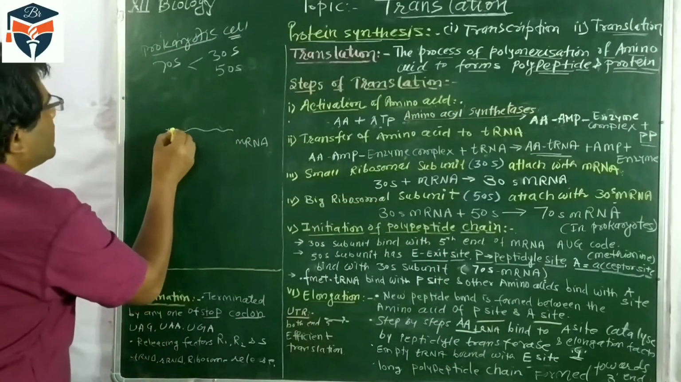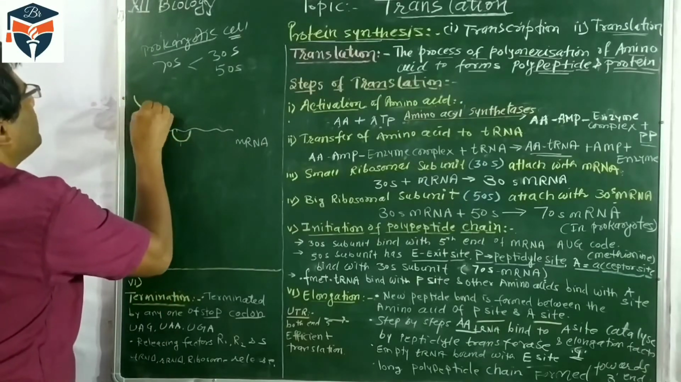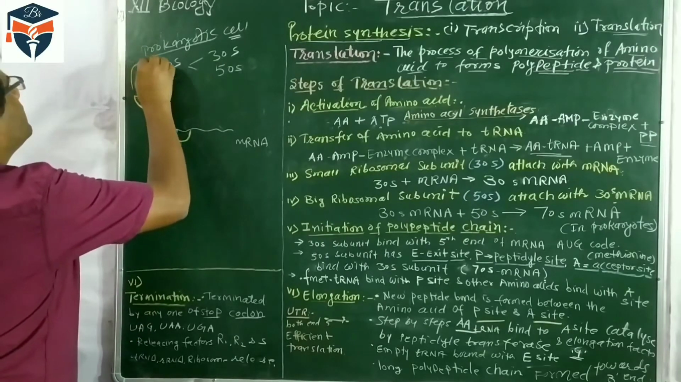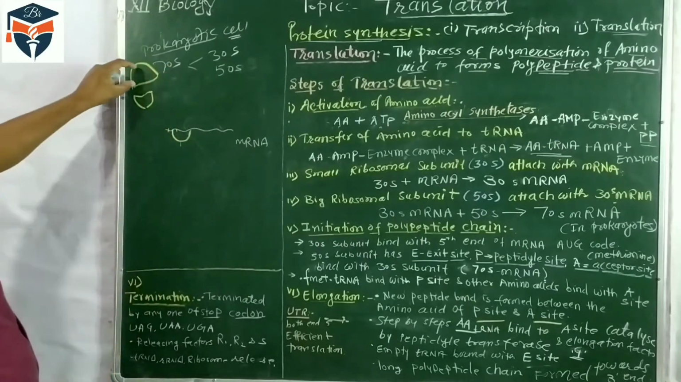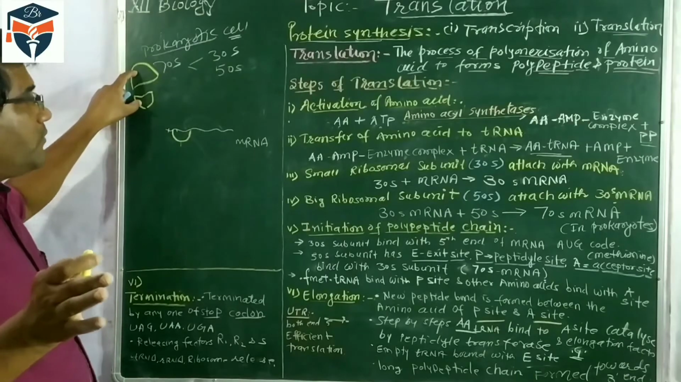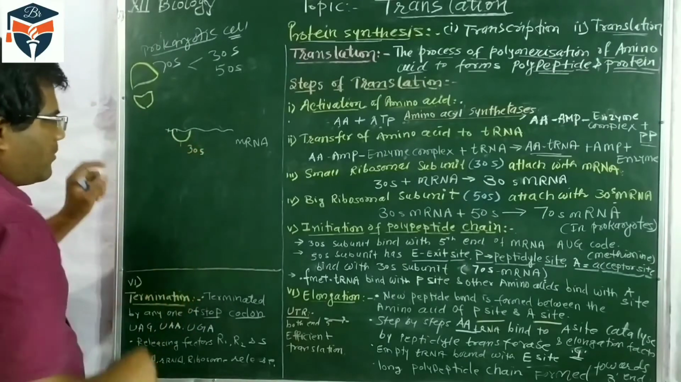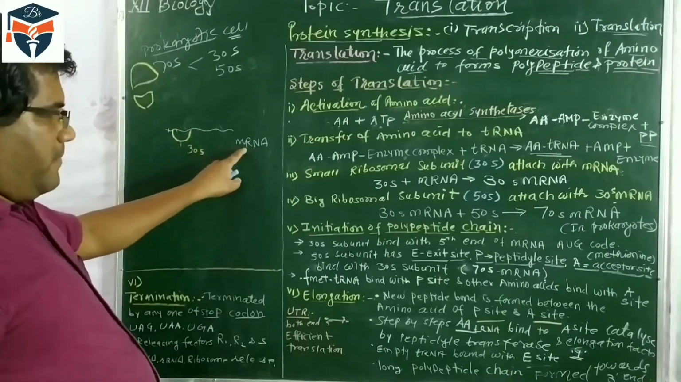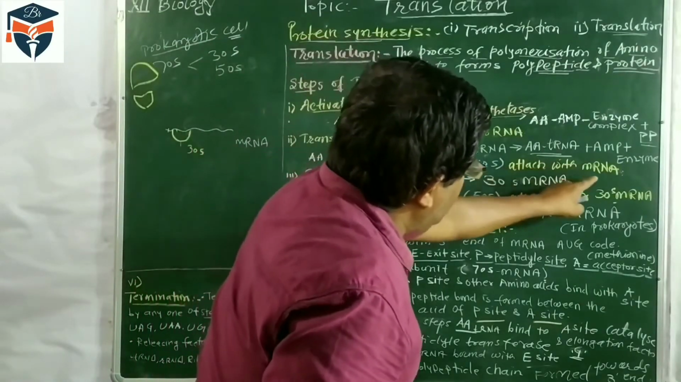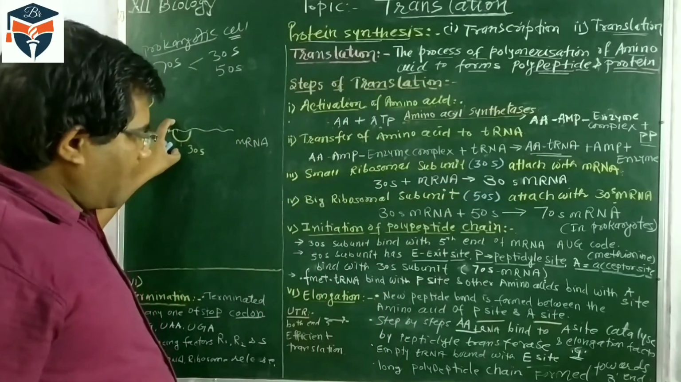Look here, this is the small ribosomal unit. I am making a diagram. This is the small unit, and this is the big unit. These two units get separated; they are dissociated before protein synthesis. So first the small 30S unit of ribosome attaches with the mRNA, and this is now the 30S mRNA complex.